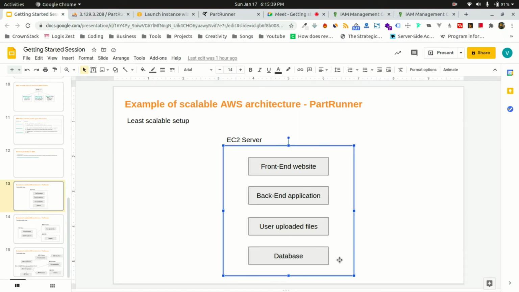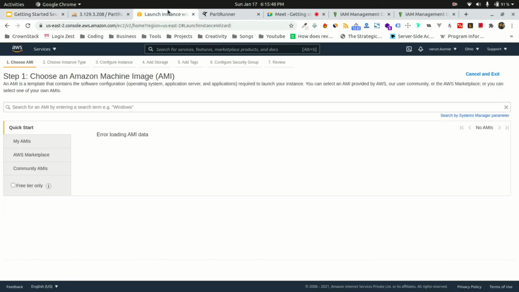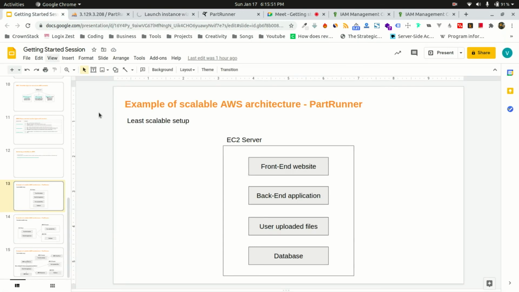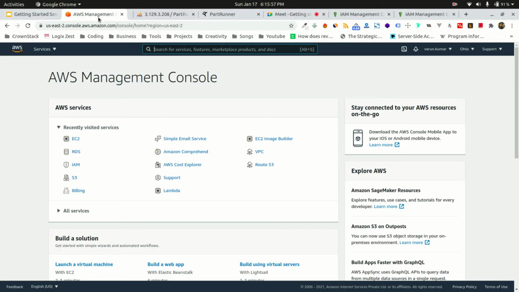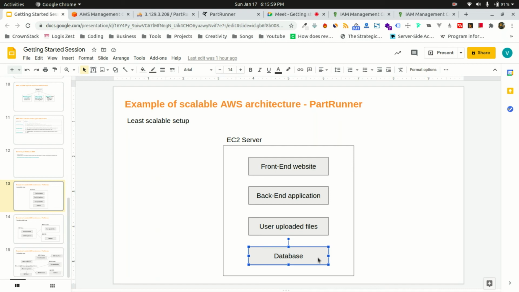When this crashes, everything crashes and your application will not be scalable; it will fail. That's why scalability is required, so that you can safely say that whatever I have deployed will work even after 1 year, because the database will always grow. The uploaded files will always grow. There is no chance that the uploaded files will become less. Coming to the backend, whenever you are working on it, your code will also grow, and the same happens with the front end. So storing them all on one EC2 will fail.